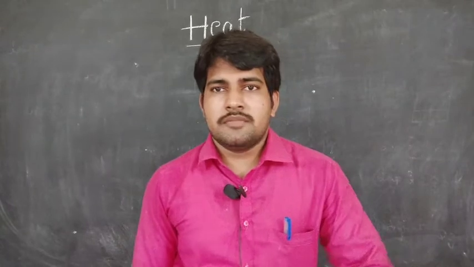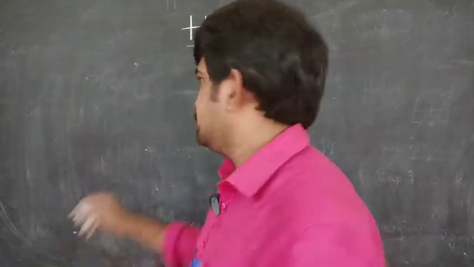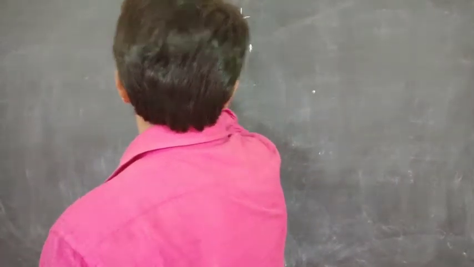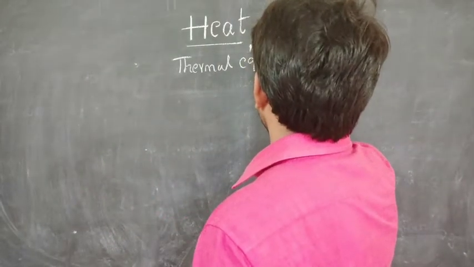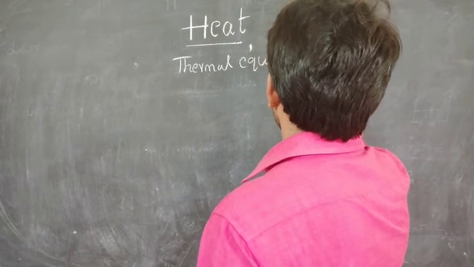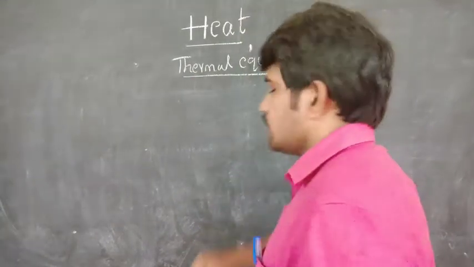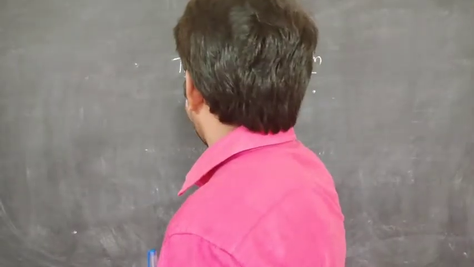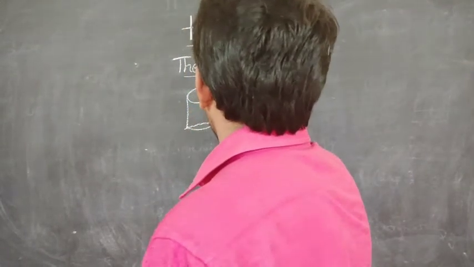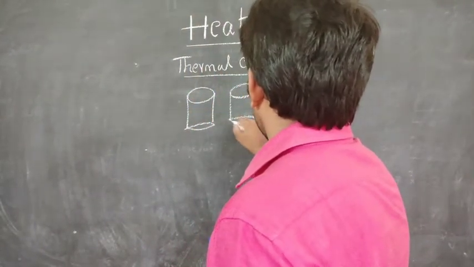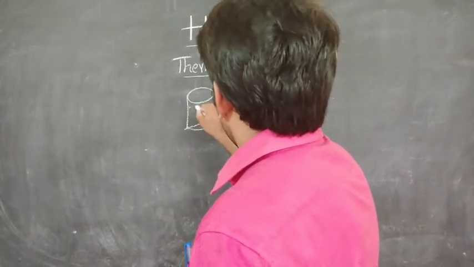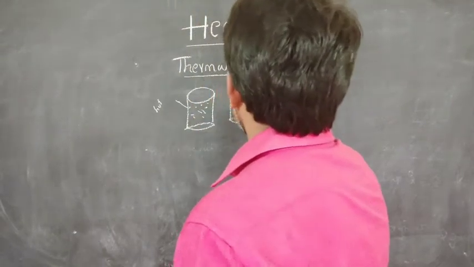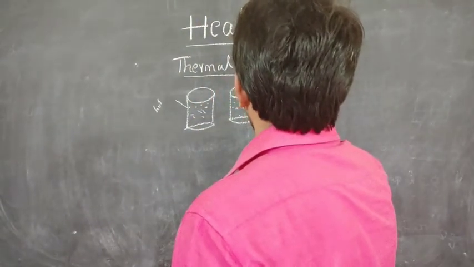Next, the second concept, thermal equilibrium. Thermal equilibrium means, if you take two beakers, one beaker filled with hot water and the other beaker filled with cold water.